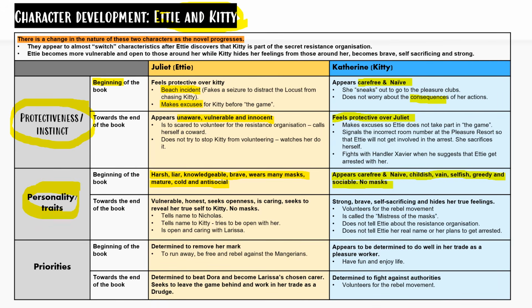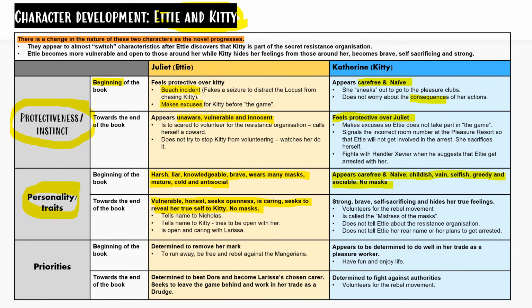Towards the end of the book, however, Edyth becomes vulnerable, honest, seeks openness, is caring, seeks to reveal her true self to Kitty, and she does not wear any masks. We see this when she tells her name to Nicholas, she's being vulnerable. She tells Kitty her name, and she also tries to be open with her. She is even open and caring towards Larissa.